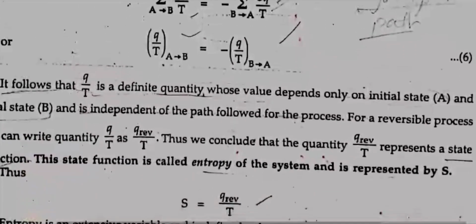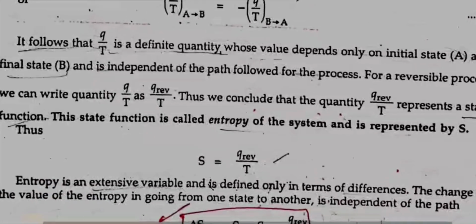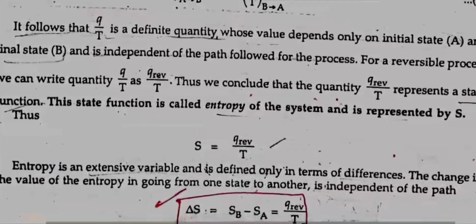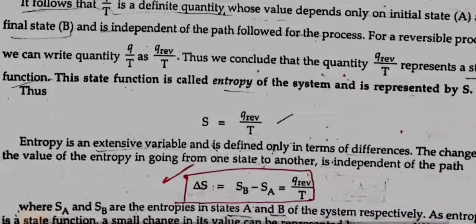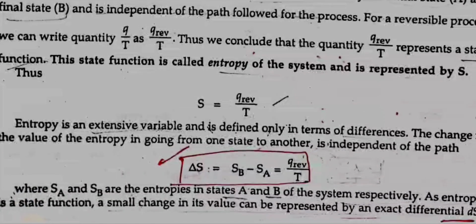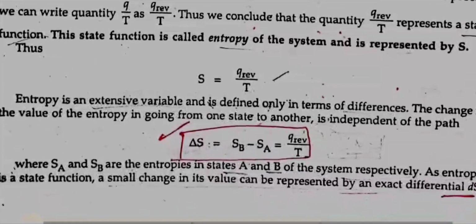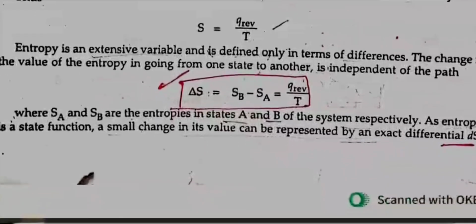It follows that Q by T is a definite quantity whose value depends only on the initial state and the final state and is independent of the path followed by the system. For a reversible process, we can write quantity Q by T as Q reversible by T. Thus, we conclude that the quantity Q reversible by T represents a state function. This state function is called entropy of the system and is represented by S. Thus, S is equal to Q reversible by T.